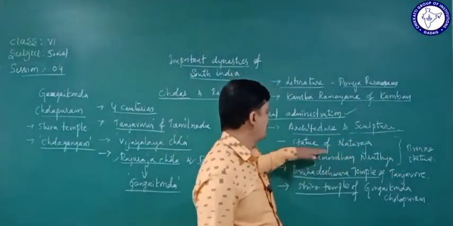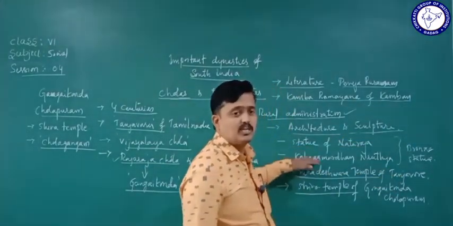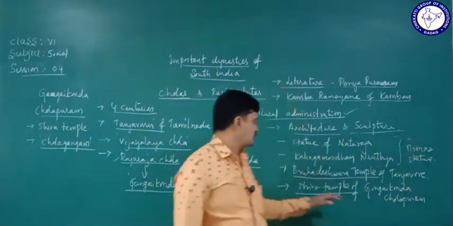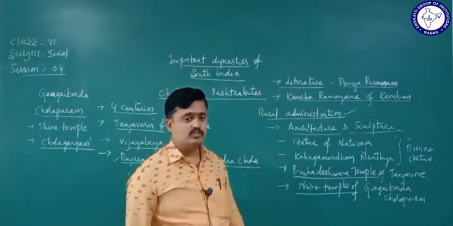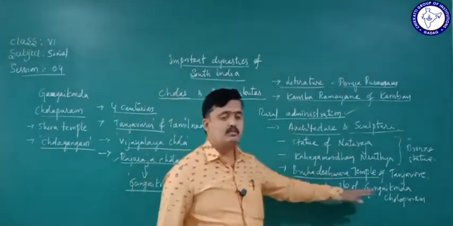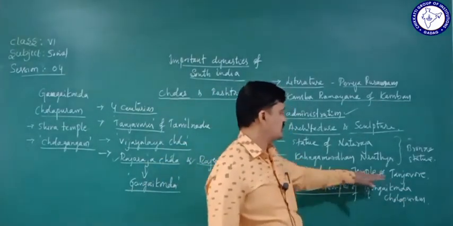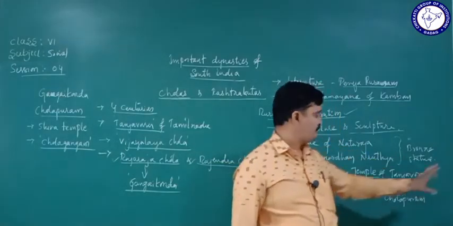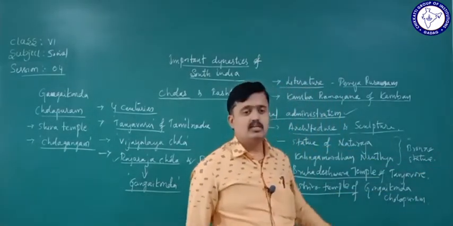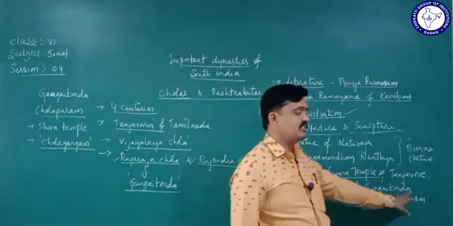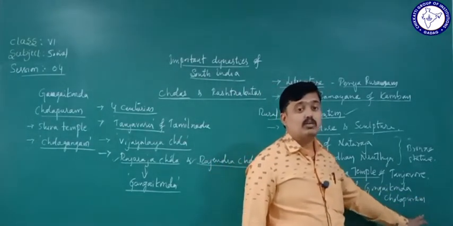The statue of Nataraja and the Kalinga Mardana Nrutyam statue are both in bronze. And we saw the huge temples, the Brihadishwara temple, the biggest and highest temple in India, and the Shiva temple built by Rajaraja Chola in the capital city Gangaikonda Cholapuram.